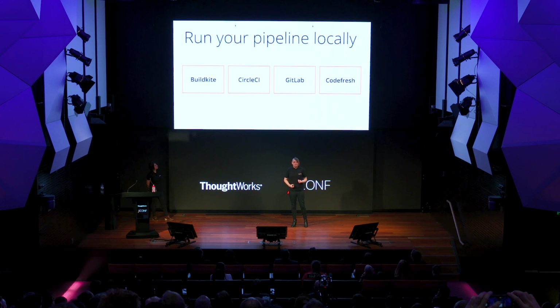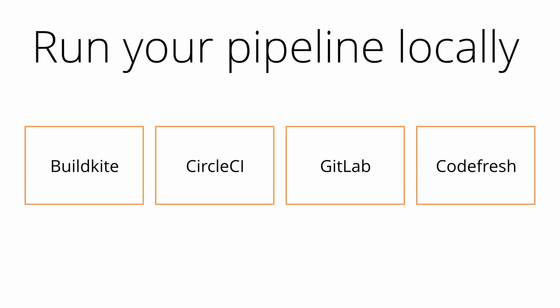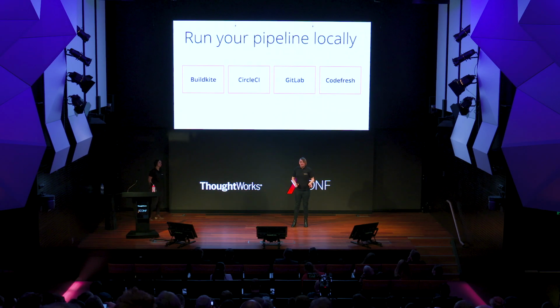And so here are some examples of CI tools and providers that do offer that kind of running your pipeline locally and making sure that things will work. Don't worry about taking these names down now, as we'll have a website shown at the end where you've got some more examples of those.